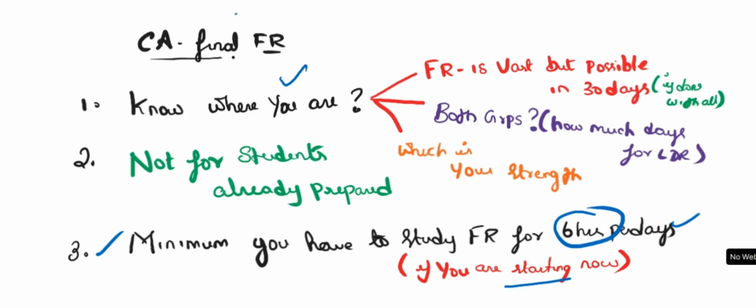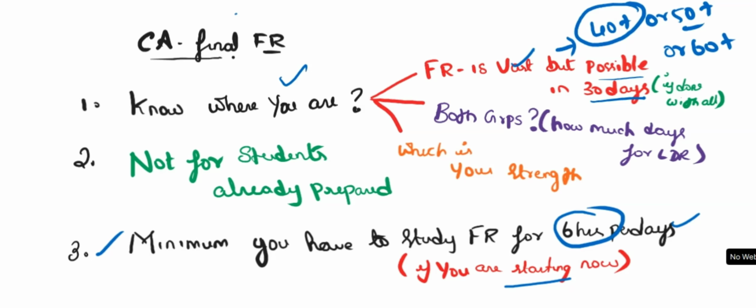First, analyze yourself where you are standing. First of all, FR is vast. Okay, it is very vast, but yes, it is possible in 30 days. What is possible in 30 days? 40 plus or 50 plus. It is possible. Okay, exemption is also possible. It is based on your efforts. Okay, but I can guarantee you 50 plus or 40 plus. But exemption depends upon your efforts.